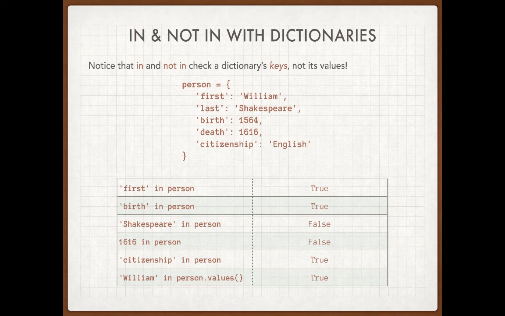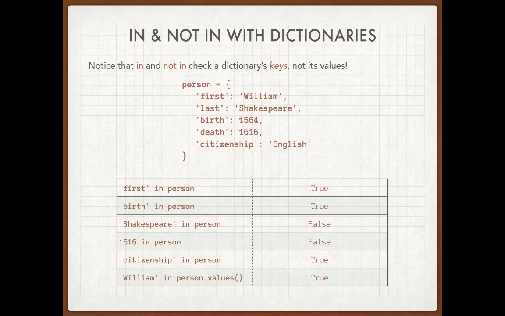If I look for a number like 1616, this is the value of the key death. But again, Python doesn't look in there. It's not looking in the values. It's looking only in the keys. So Python says that that's false. That is not, in fact, a key in the dictionary called person.